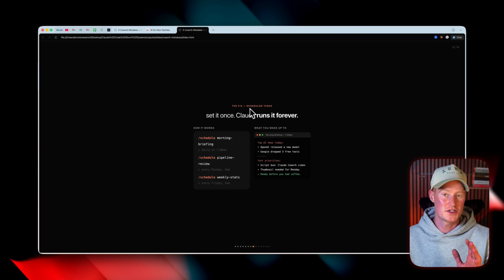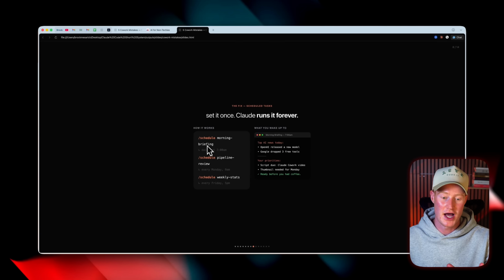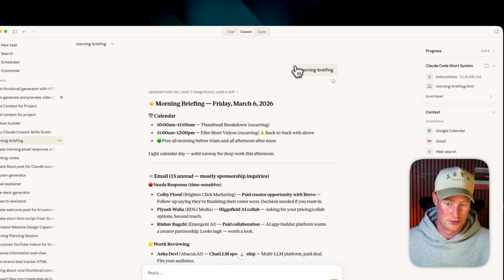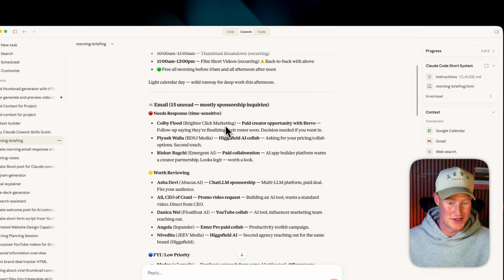So with the new scheduled tasks feature that they just added, you could set this once and Claude will run this workflow forever. So for example, I have this morning brief here where every single morning it will update me on things that I missed. To show you a perfect example, I have this command here where I just type in morning briefing, and then it creates this breakdown.